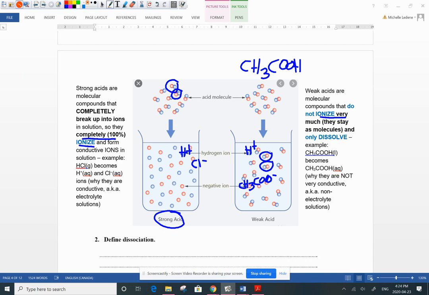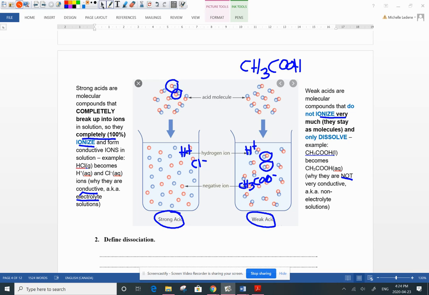So we know that when you dip a conductivity meter into an acid, the conductivity meter glows. With a weak acid, it won't glow as much because it doesn't make as many ions. A strong acid is a very strong electrolyte. It's very strongly conductive because it makes more ions in solution. Weak acids are not as conductive because they don't make as many ions in solution.